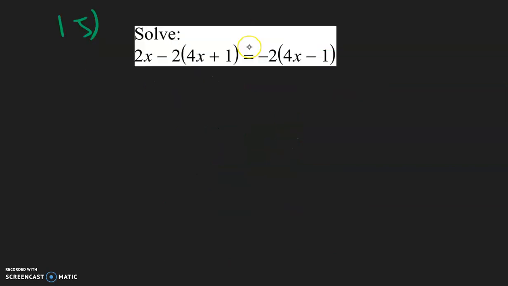That's the answer. So for number 15, the first thing we need to do is distribute. We need to do that 2 times. So this parentheses, what is being multiplied by that is the negative 2. So negative 2 times 4x is negative 8x. Negative 2 times 1 is negative 2. And over here, we have a negative 2 multiplied with this.